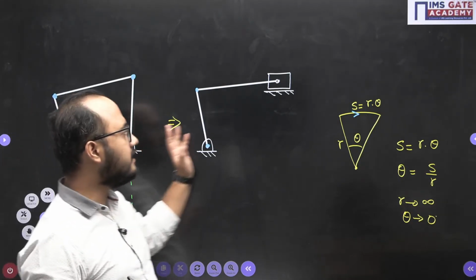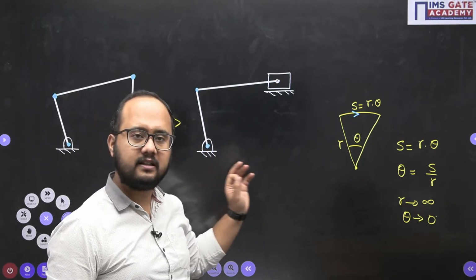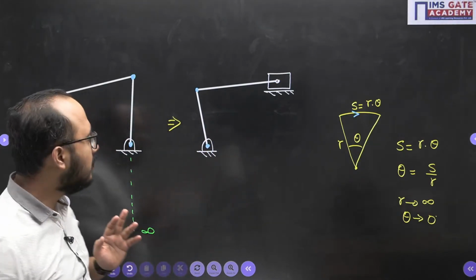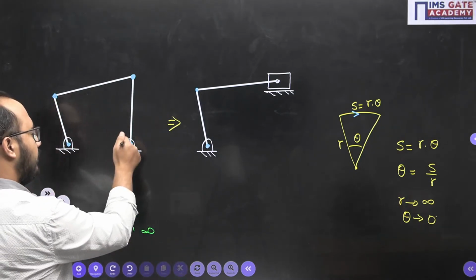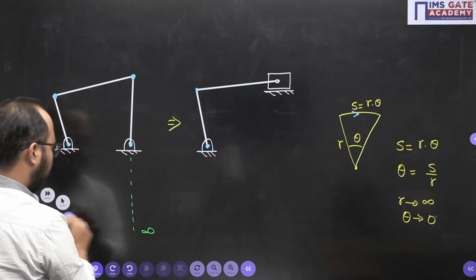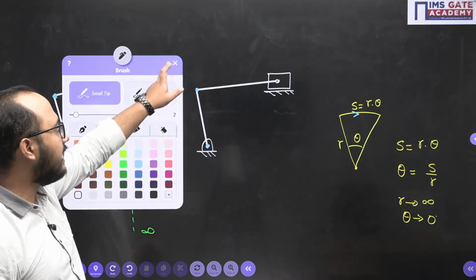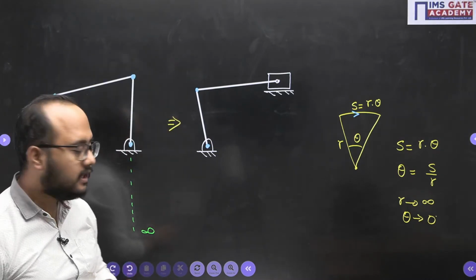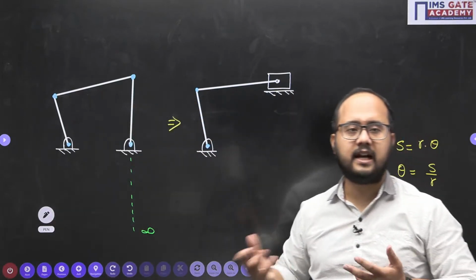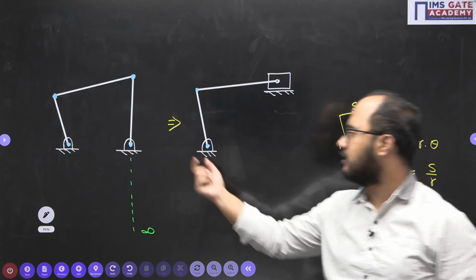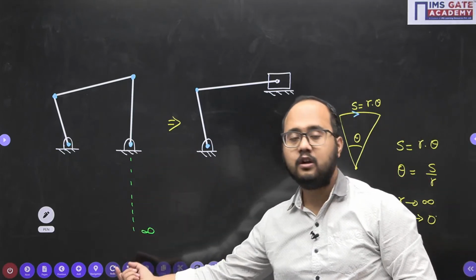So this is a single slider crank mechanism, which is basically a limitation of this 4-bar mechanism, when one of the turning pairs has been shifted to infinity. So the concept that we have understood from this case is, whenever you want to convert any turning pair into a sliding pair, just shift that turning pair to infinity. So what is going to happen?